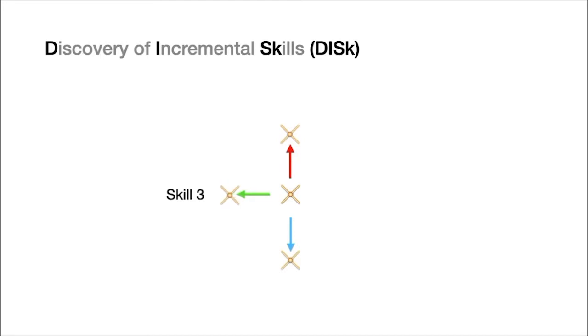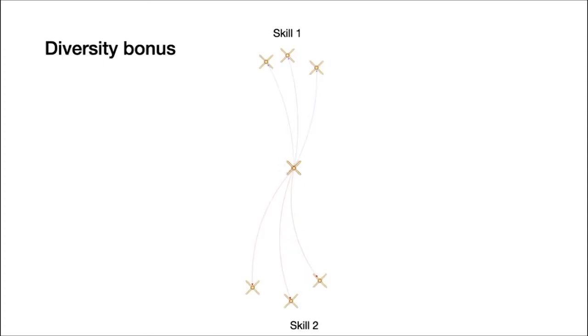At any given time, given policies 1 through n for each skill, it learns a new policy for skill n plus 1 by optimizing for diversity and consistency in the new skill. Let's see how it works in practice.